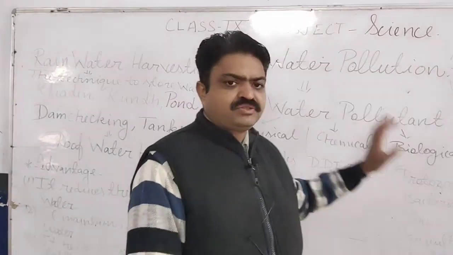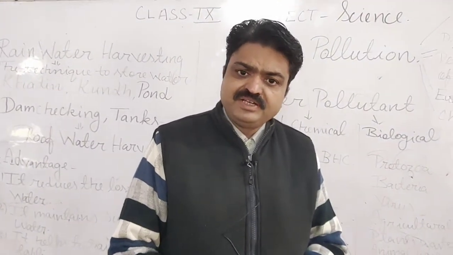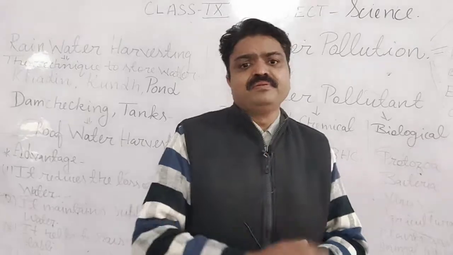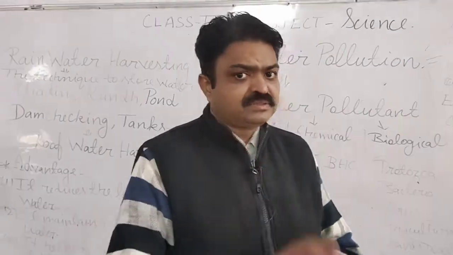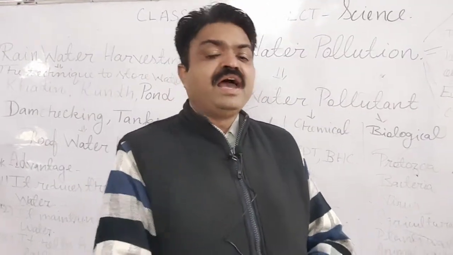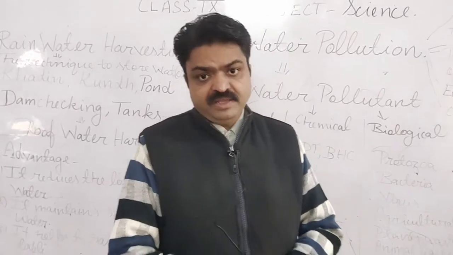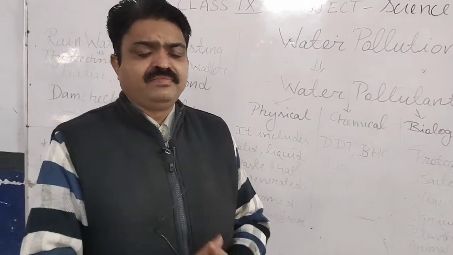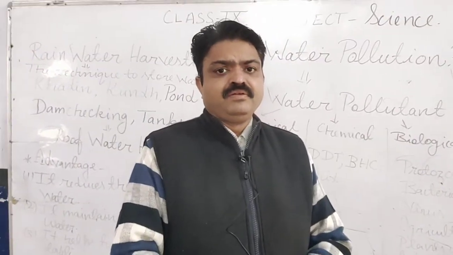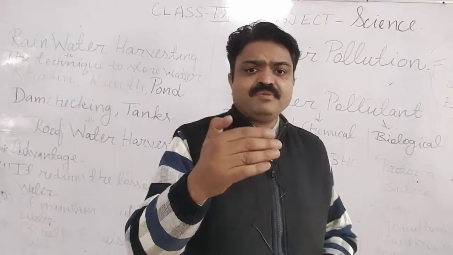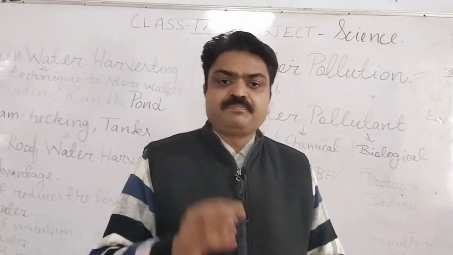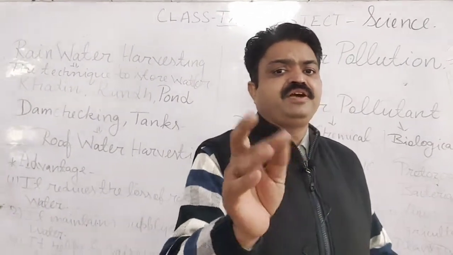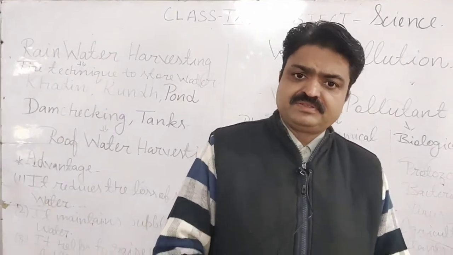Next is chemical, student. Industrial waste also releases some chemicals, especially heavy metals like lead, arsenic, and nickel. With this, farmers use pesticides, insecticides, and fertilizers in their fields.